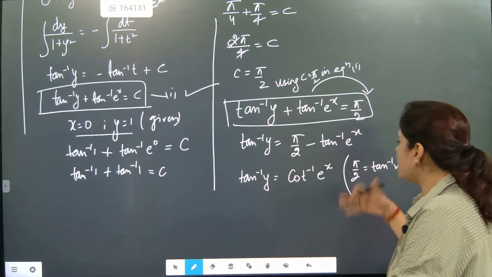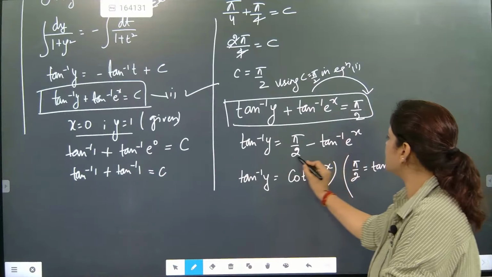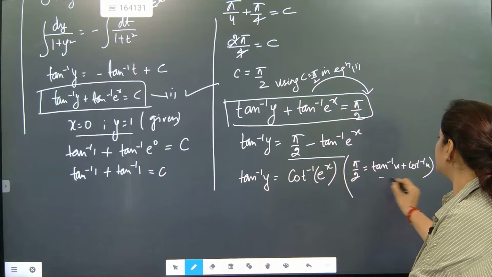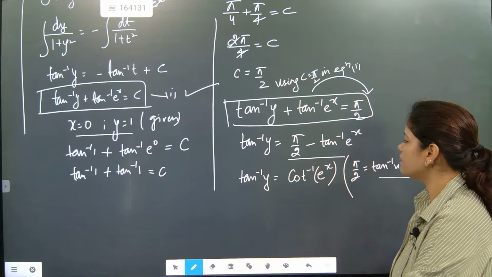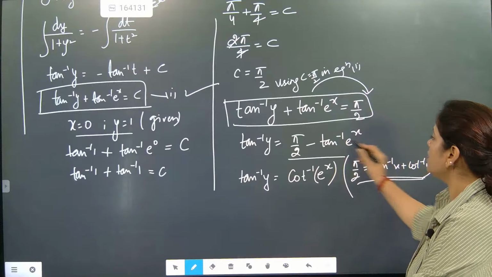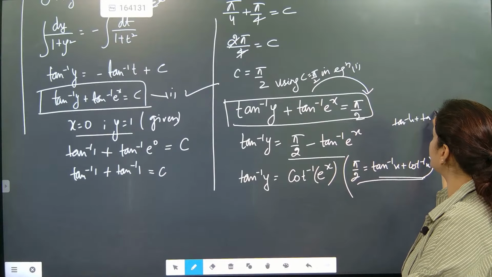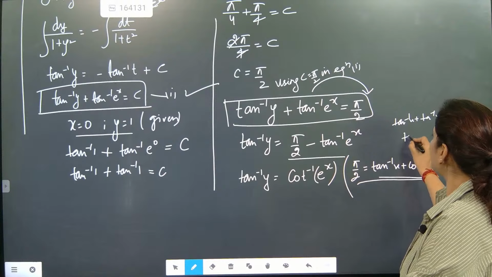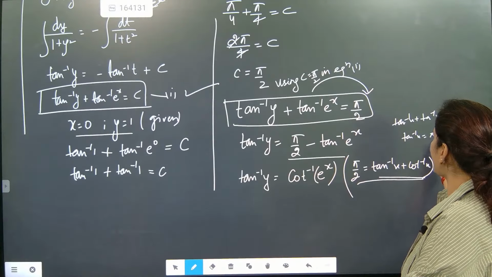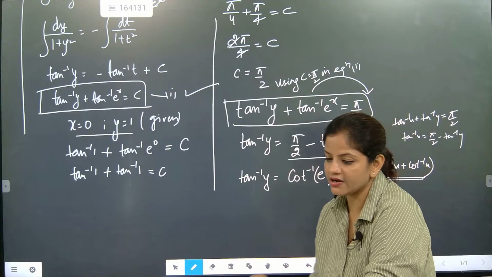Understood. So now another thing. We got tan and cot part. Directly we wrote, because this part can be written as pi by 2 minus tan inverse of this section, and it will come as cot. Because of this formula we got this. Why? Because tan inverse x plus tan inverse y equal to pi by 2. So tan inverse x is equal to pi by 2 minus tan inverse y. So this format we have applied and tried to solve.